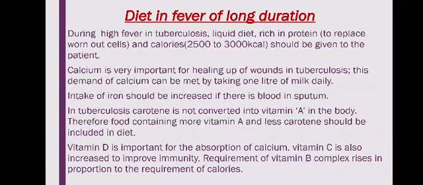Therefore, foods containing more vitamin A and less carotene should be included in the diet, such as liver and organ meats, which are rich in vitamin A, or retinol. It is the absorbable form in our body. Vitamin A present in vegetables or plant foods is in the form of carotene, which is converted to vitamin A, or retinol, and absorbed by the body. This ability slows down during long-term fever, especially in the tuberculosis condition. So we should provide vitamin A in the form of retinol, that is, in the animal form.